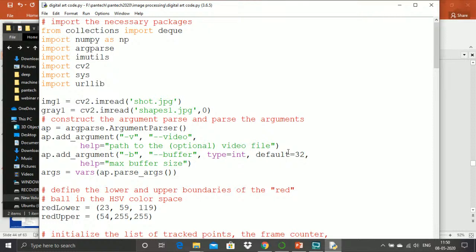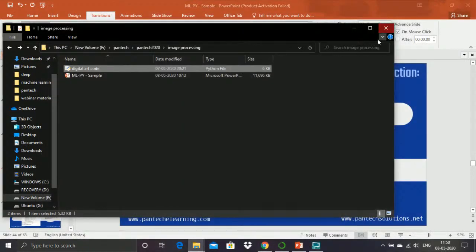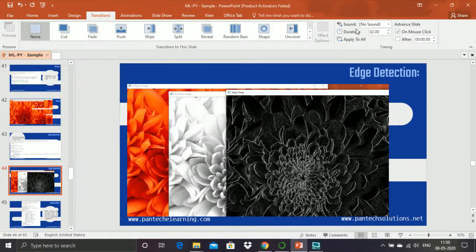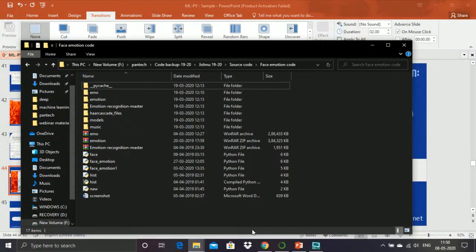Okay, let us go to some other interesting things. With image processing, machine learning and deep learning techniques, there is one other application we will be able to do: detecting our emotion, our expression, detecting the face, emotion or expression.